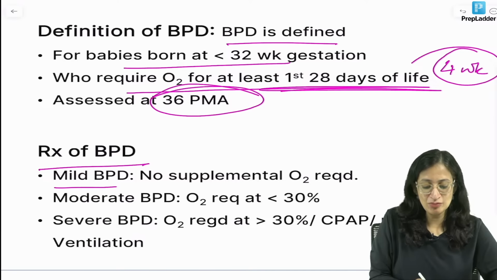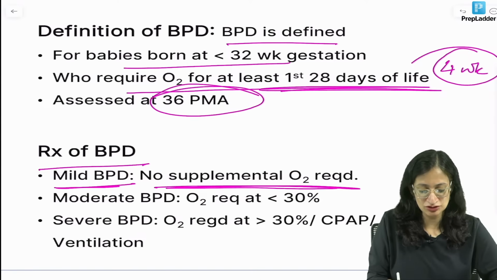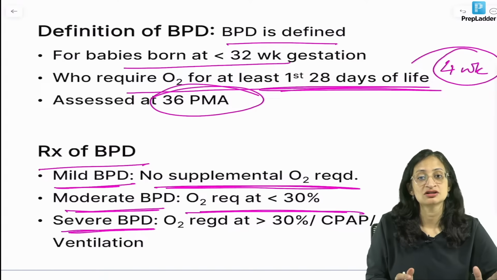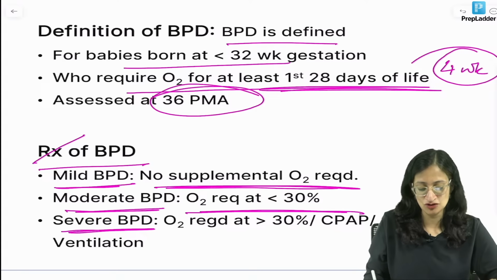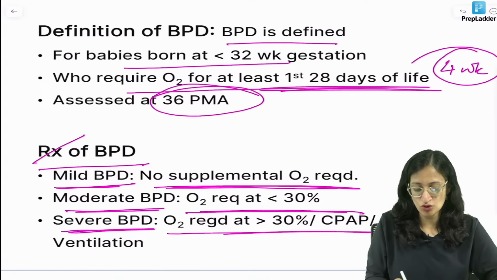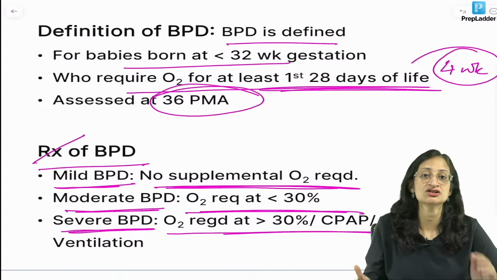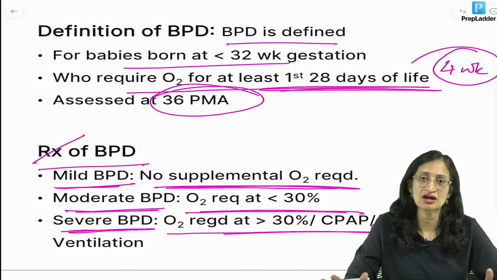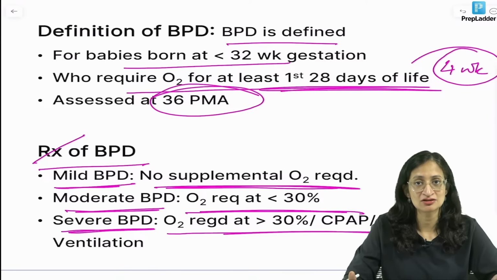Treatment of BPD, mild BPD, no supplemental oxygen required. Moderate BPD, oxygen required at less than 30%. So, it is basically the categorization. It is not treatment, it is the categorization of BPD. So, oxygen requirement at more than 30% or CPAP or mechanical ventilation, we call it severe BPD. BPD is a very difficult to treat entity. Supportive care is what makes the difference. Vitamin A, steroids and all have also been studied in management.